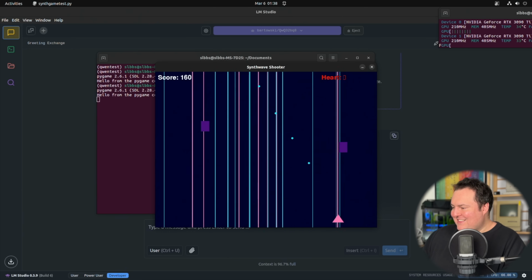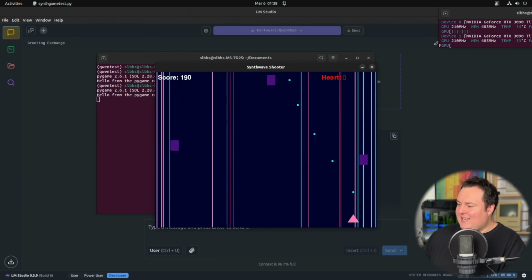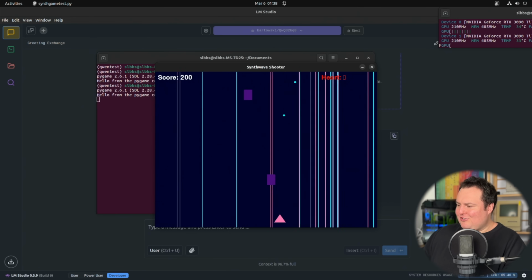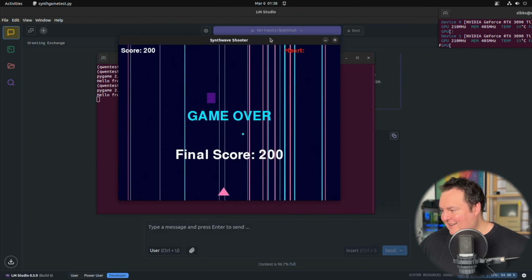But the gradient is quite interesting, the way it's generating the lines, it's just graphically kind of cool. And then, okay, game over, final score. Really, this is quite good. This is quite fun. It named the Pygame window synthwave shooter, which is always a nice attention to detail thing. And there I got a maximum score of 200, which is not bad.